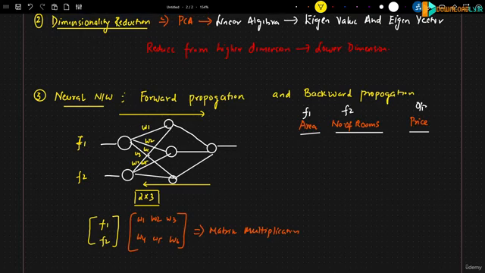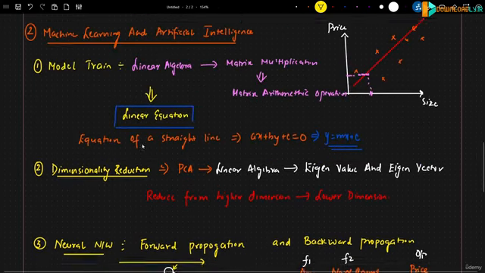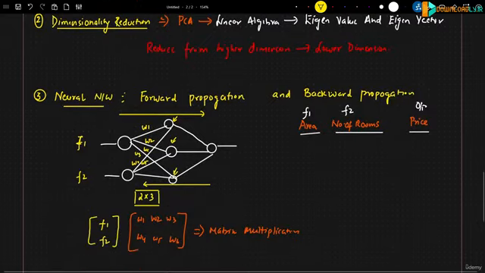But if we are doing this forward propagation, here you will be able to see that we have to perform this matrix multiplication, right? So this matrix multiplication, how do you perform? If you have the idea about it, then you will be able to do it. Not only matrix multiplication, we also go ahead and add a bias in every neuron. So we also have to do the addition operation in matrix multiplication. So it is important that at the end of the day, linear algebra is the core concept even in machine learning, neural network, even in deep learning and all.